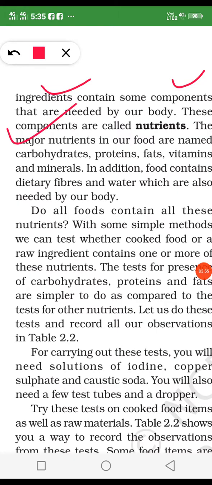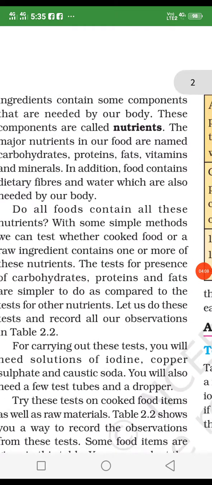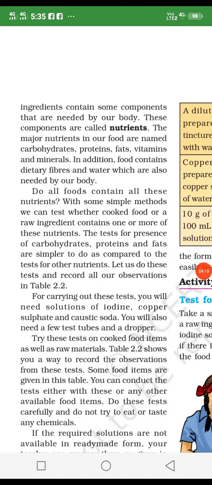Okay, the nutrients in our body are carbohydrate, protein, fat, vitamins and minerals. I explained this already. And nutrient food contains nutrition for our body, and when we get nutritious food, then we get proper growth.